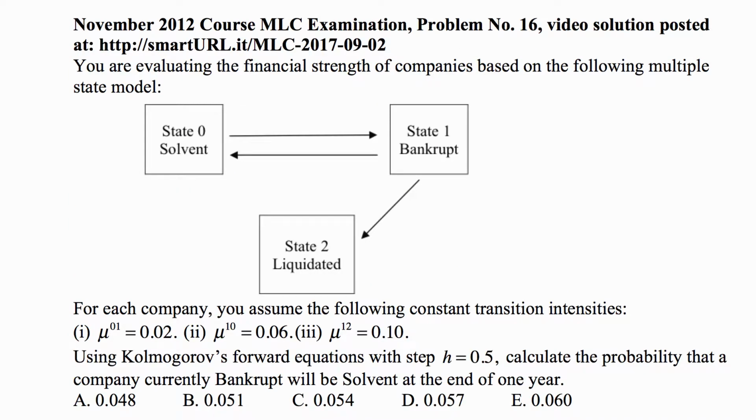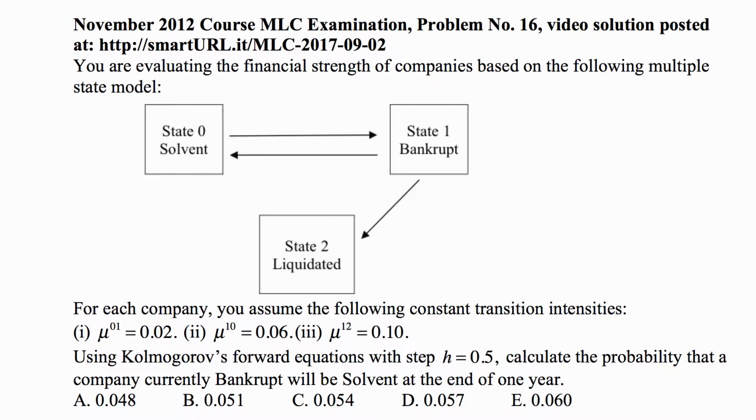It's from the November 2012 course MLC examination. You are evaluating the financial strength of companies based on the following multiple state model. There are 3 states, 0, 1, and 2. I call them the state of being solvent, the state of being bankrupt, and the state of being liquidated. As you can see, you can only transition into liquidated but not out of it, so it's an absorbing state. States 0 and 1 work this way: you can go from one to the other and back.